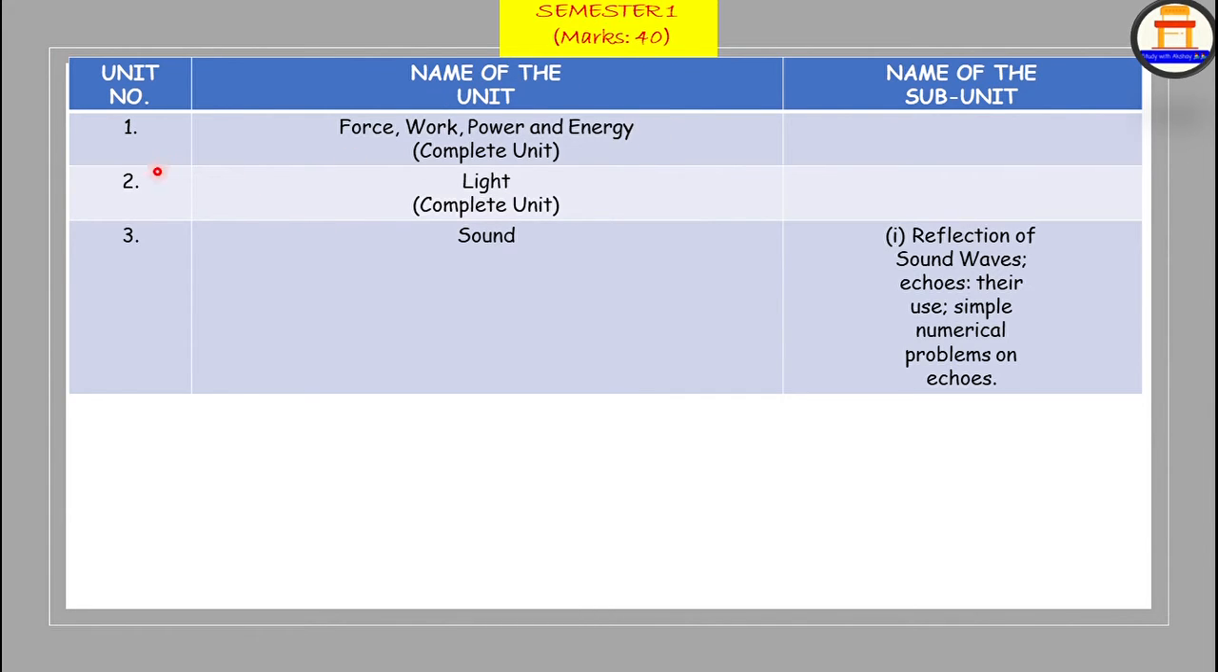Coming to unit 2, which comprises light, concepts of light, that is refraction of light at plane surfaces, refraction through a lens and spectrum. These 3 chapters come under the unit of light. Okay, so totally 6 chapters. Along with that, we have sound, a small part of sound. Okay, that is reflection of sound waves, echoes, their uses, simple numerical problems on echoes.